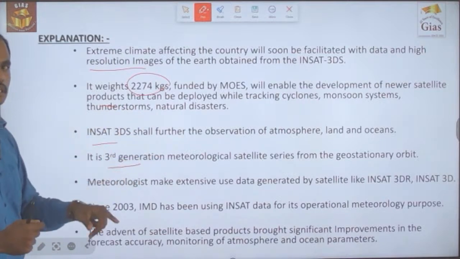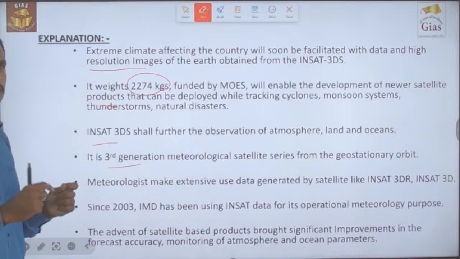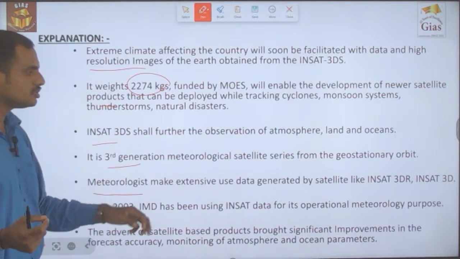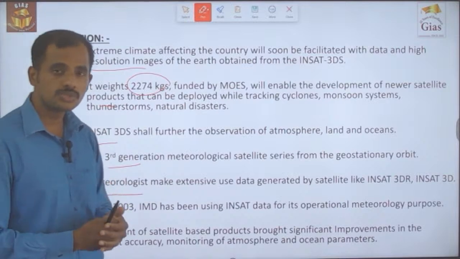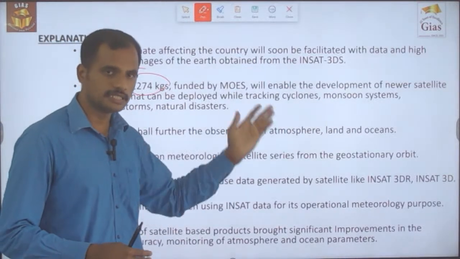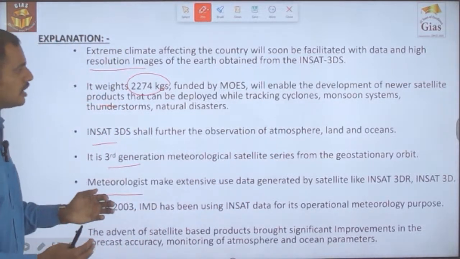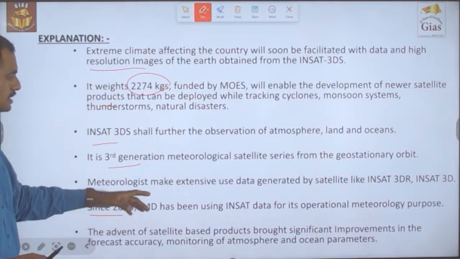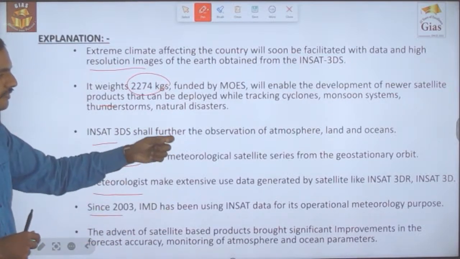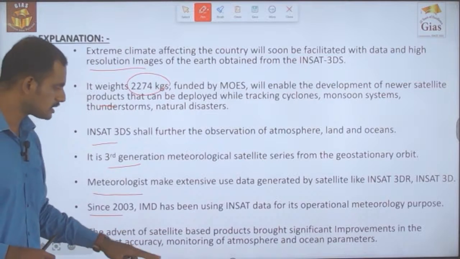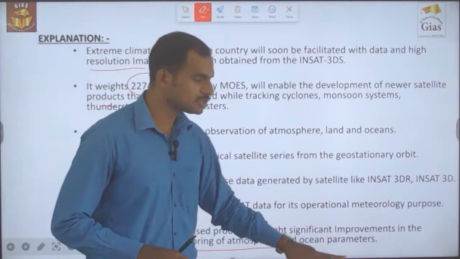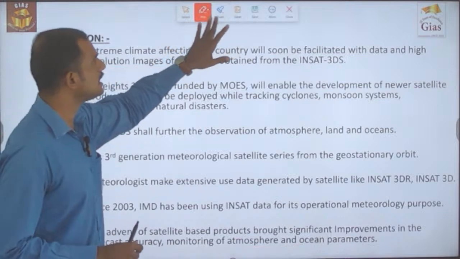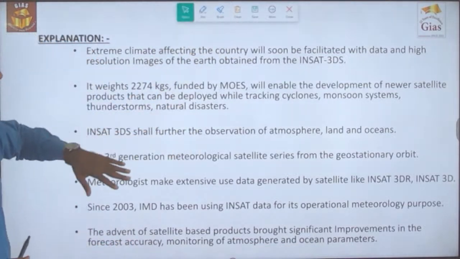It is the third generation meteorological satellite series from geostationary orbit, and meteorologists make extensive use of the data generated by this INSAT series, which started from 2003. The advent of satellite based products brought significant improvements in forecast accuracy and monitoring of atmosphere and ocean parameters. So this is the advantage as well as the detailed aspect of INSAT-3DS.